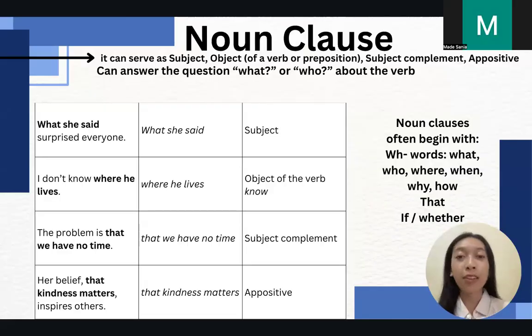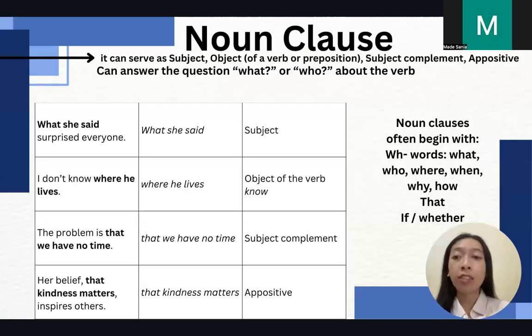Then we go to the second example. I don't know where he lives. The noun clause there is "where he lives." That noun clause answers the question about what is the thing that he doesn't know. So that's the point of the noun clause. The example number 2 acts as the object of the verb know.